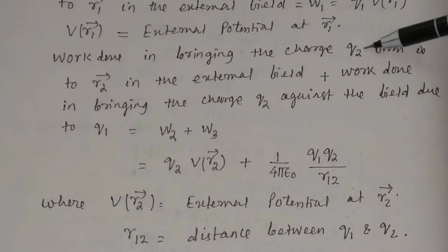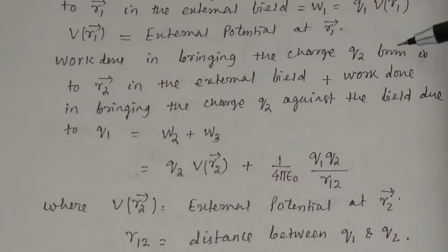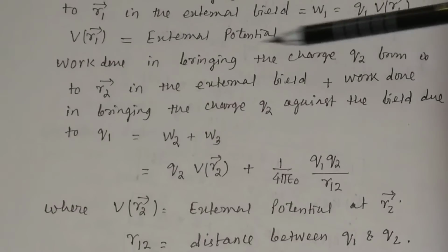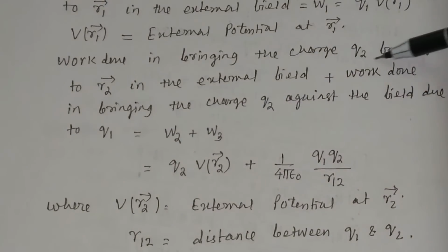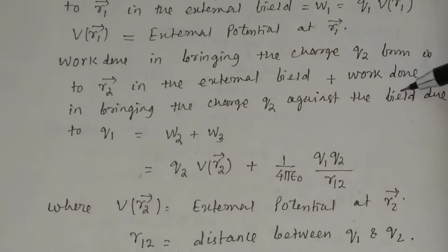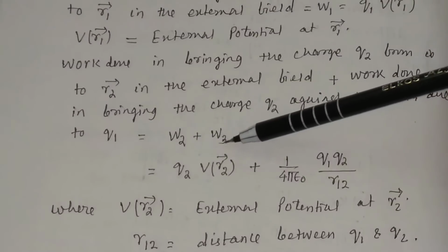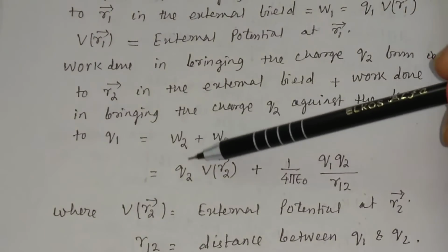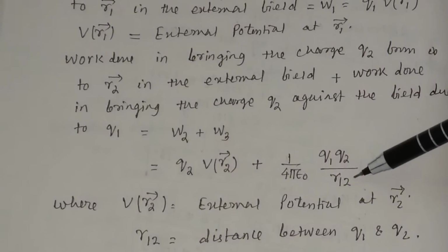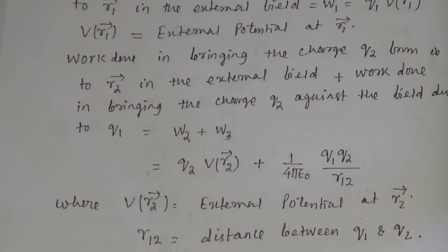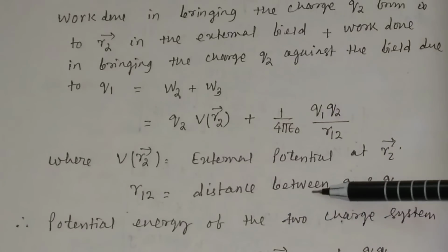Because for the charge Q2 you will have two works. One work is the work done in bringing the charge Q2 from infinity to R2 in the external field. This work done we say W2, and the work done in bringing the charge Q2 against the field due to Q1, let us say W3. W2 is equal to Q2 into V of R2, and W3 is equal to 1 by 4 pi epsilon 0 Q1 Q2 by R12. So V of R2 is nothing but the external potential at R2, and R12 is the distance between Q1 and Q2.